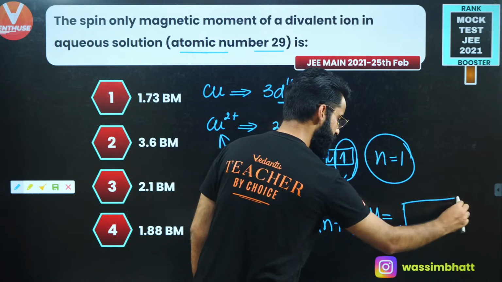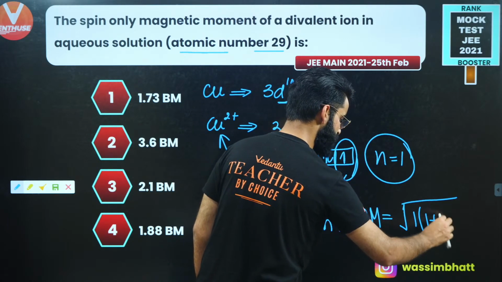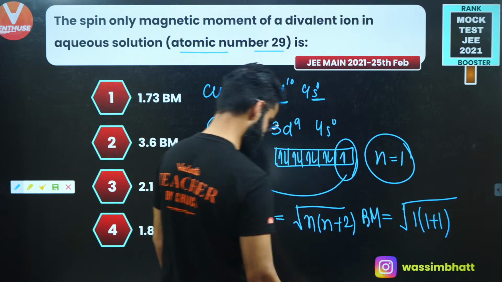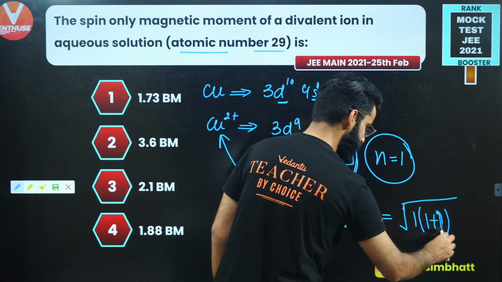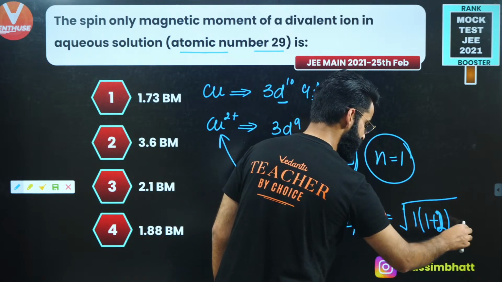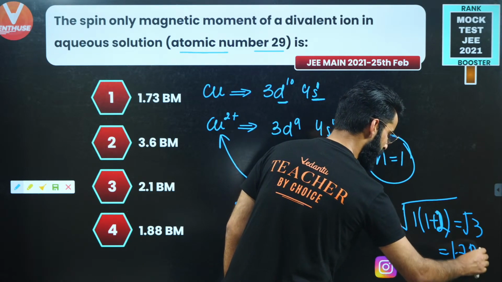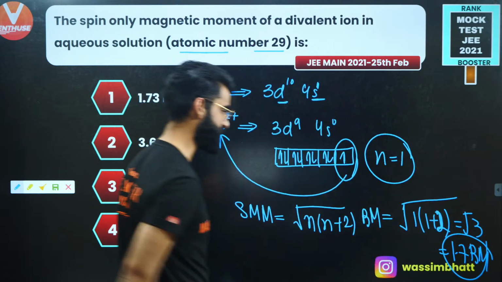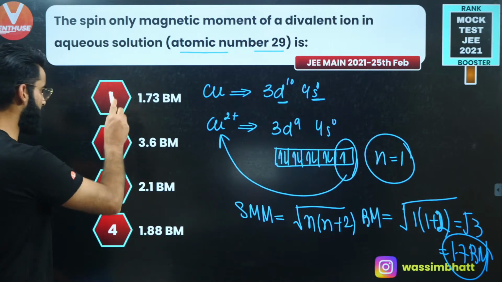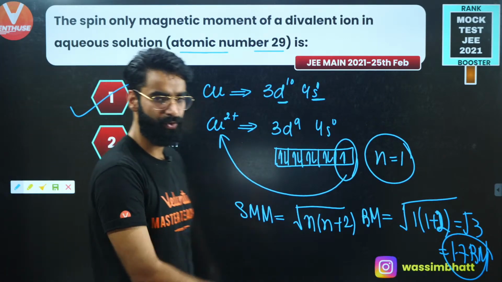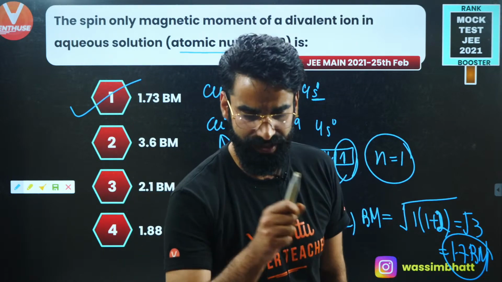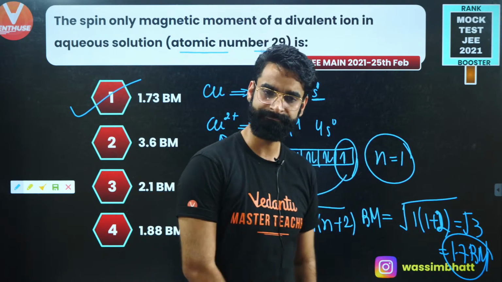Unpaired electron is 1, so root of 1 into 1 plus 2, which comes out to be root 3, and root 3 is 1.73 Bohr magnetons. So this is the spin magnetic moment, and there is only one option which says 1.73. So 1.73 is going to be your correct answer among all.